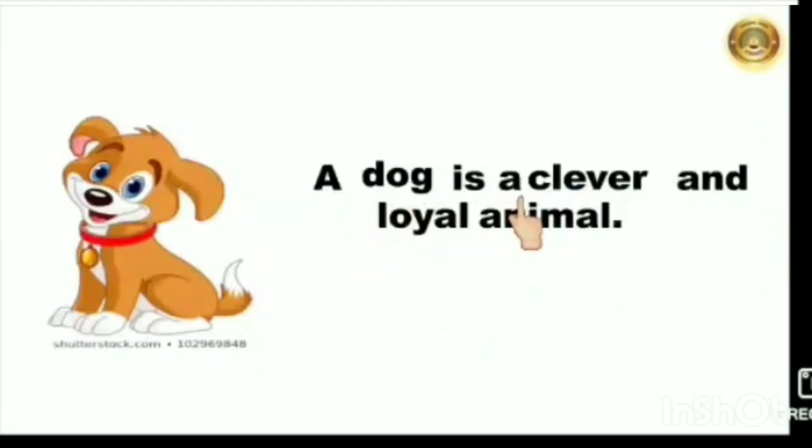A dog is a clever and loyal animal. Here this dog is described with the words clever and loyal. It means dog is a naming word. And how is the dog described? With the words clever and loyal. So these are describing words, or adjectives, here.